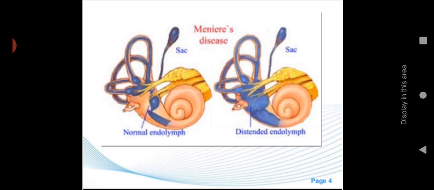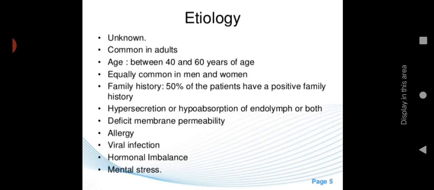If the sac is overproduced or overfilled with endolymph, distension can occur, and you can see it in the duct region. Here the duct region is getting obstructed, so the fluid will not drain out.